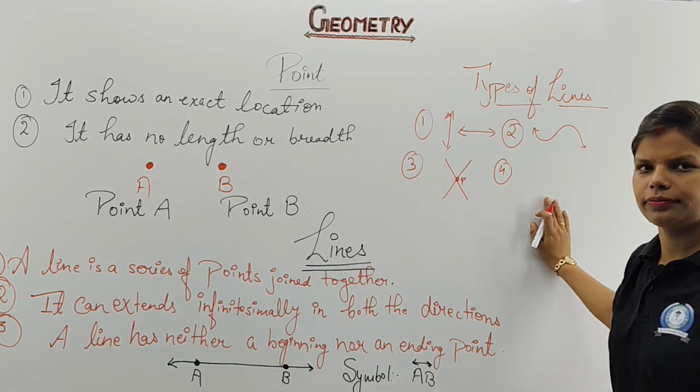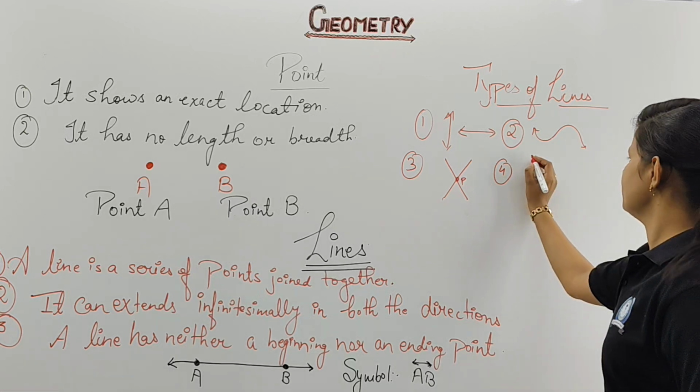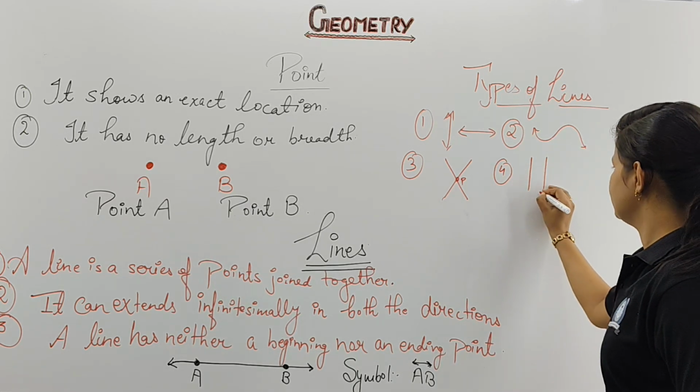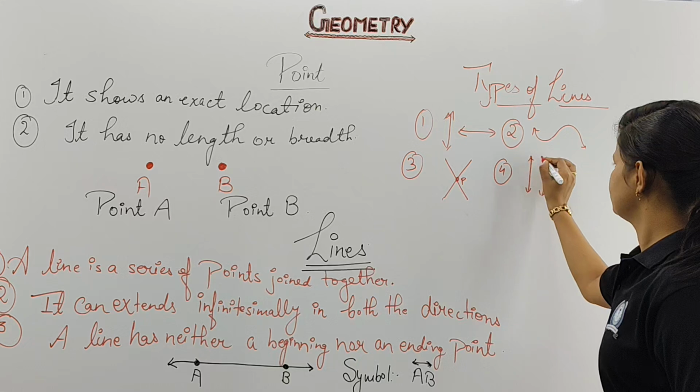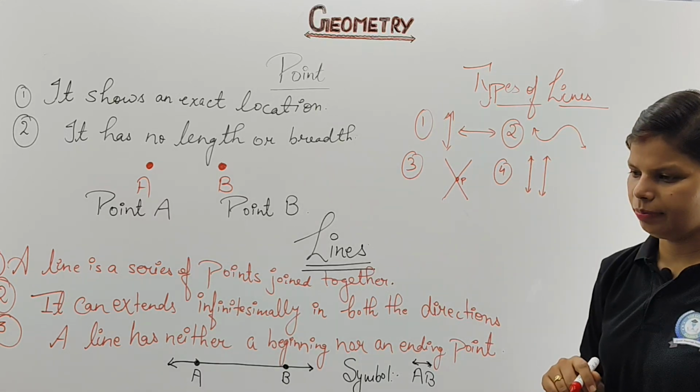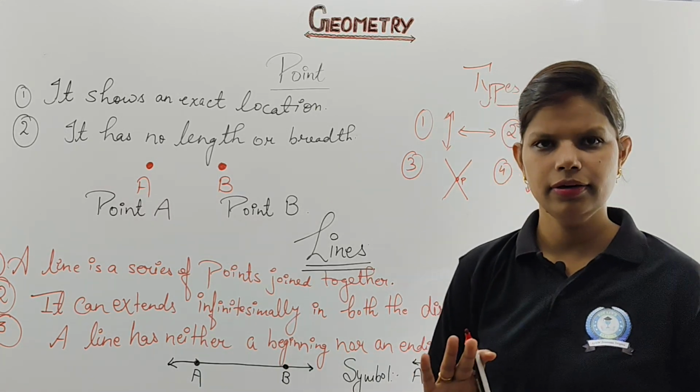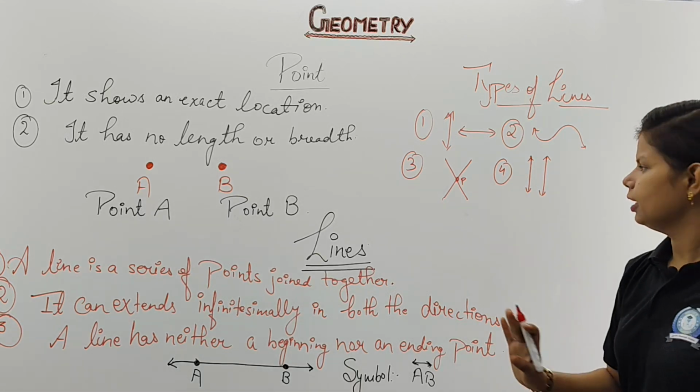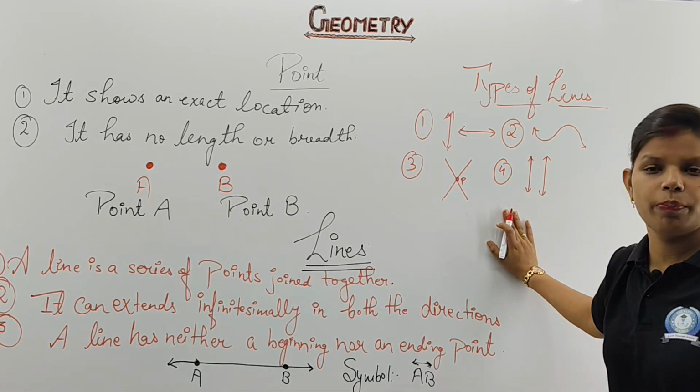Parallel is what? Parallel line means, like that railway track, they never meet with each other. That will be your parallel line. Clear? Understood? Now last we are having, that will be your perpendicular line.